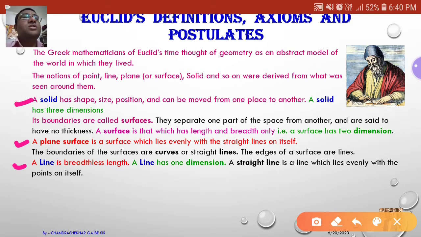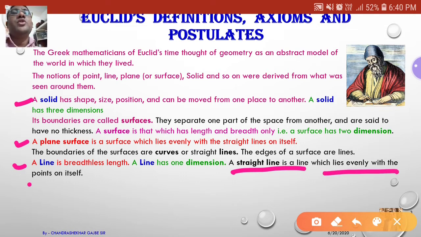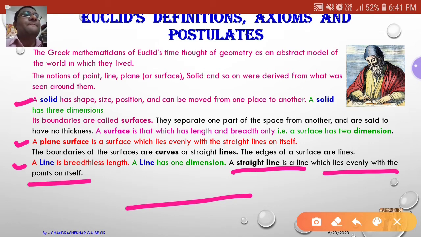After that, a straight line is a line which lies evenly with points on itself. You can draw a line, and on that line you can check there will be infinitely many points.